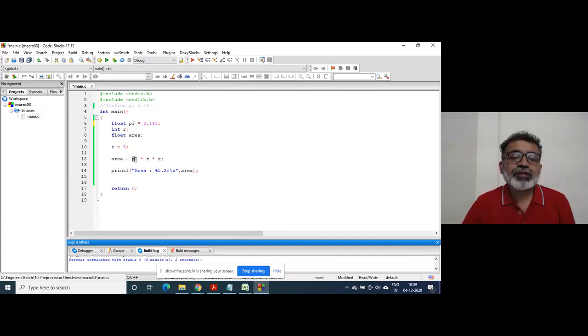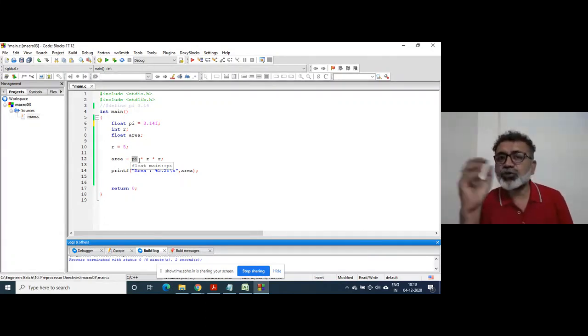Point number two, whenever a variable is there, there is overhead. In the last slide, in the uses of macro, there was a third point. Okay, half of that information I'm giving you right now. There was efficient code, right? The word efficient. Okay, part of that efficiency I'm telling you right now. Whenever the pi variable is there, it is allocated 4 bytes of memory because pi is a variable, whereas a macro is not a variable. Pi is a variable, so a variable has got memory. Okay, 4 bytes of memory is there.